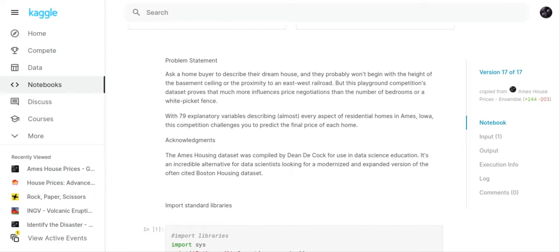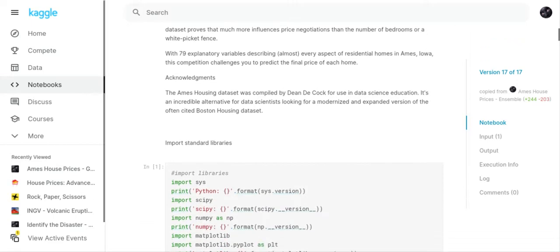With 79 explanatory variables describing almost every aspect of residential homes in Ames, Iowa, this competition challenges you to predict the final price of each home. The Ames housing dataset was compiled by Dean De Cock for use in data science education. It's an incredible alternative for data scientists looking for a modernized and expanded version of the often cited Boston housing dataset. So this is what we're using.